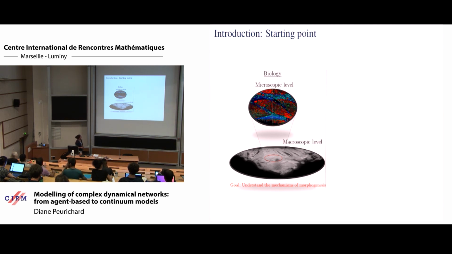If we zoom in on the structures, we can reach the microscopic level, the level of micrometers, where we can see the cells, the adipocytes, for instance, here in red, that are structured into what we call lobules, which are structures of cells inside a fiber network that is in blue around. The whole goal of the project was to understand which mechanisms can lead to such a formation from nothing, basically. This is what we call morphogenesis for biological tissue.